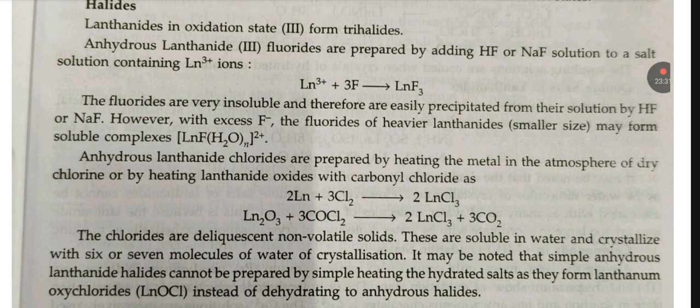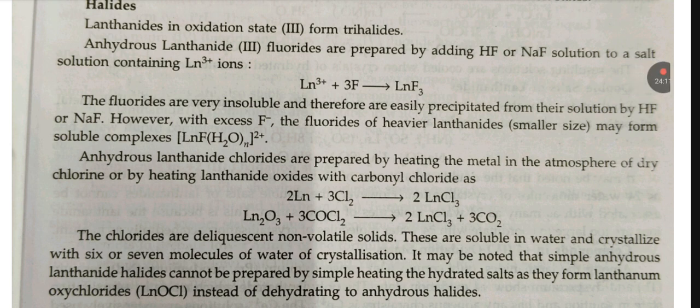Anhydrous lanthanide chlorides are prepared by heating the metal in an atmosphere of dry chlorine or by heating lanthanide oxide with carbonyl chloride. Ln plus Cl2 will give 2 LnCl3. Ln2O3 plus 3 COCl2 will give 2 LnCl3 plus 3 CO2. The chlorides are deliquescent non-volatile solids. They are soluble in water and crystalline with 6 or 7 molecules of water of crystallization.